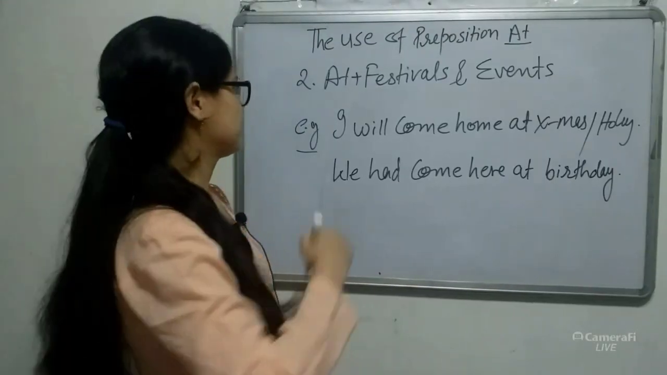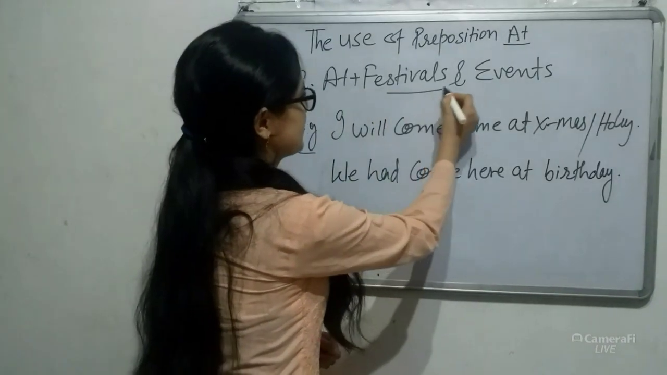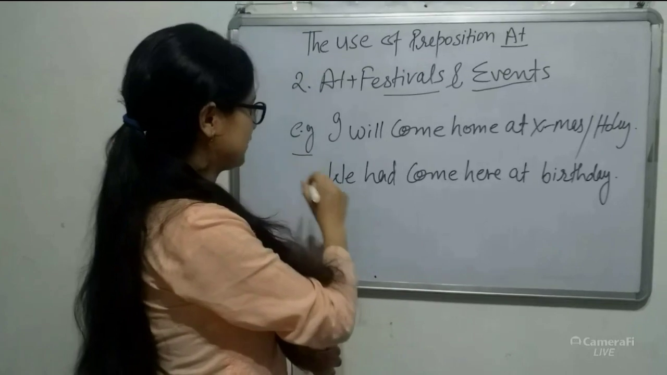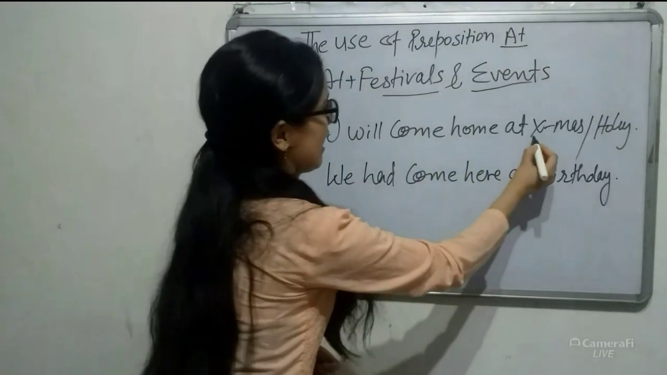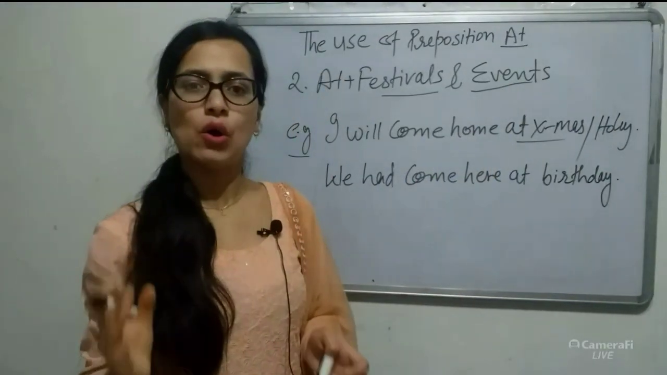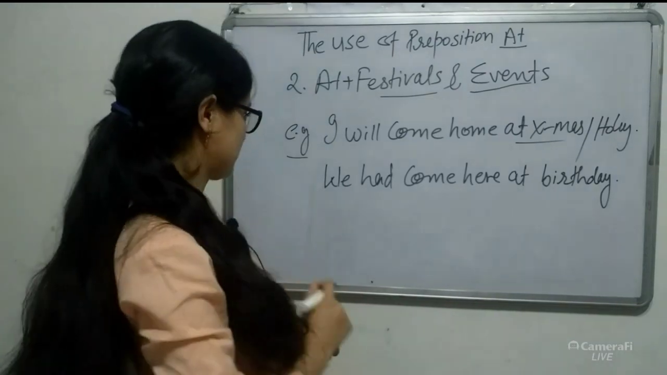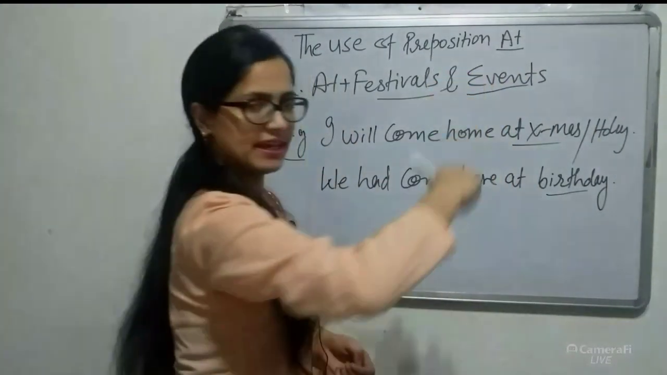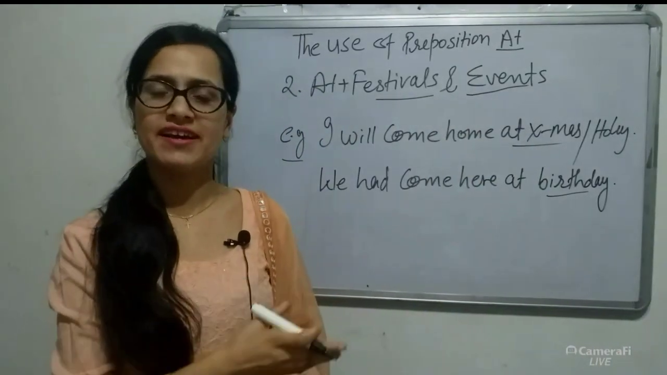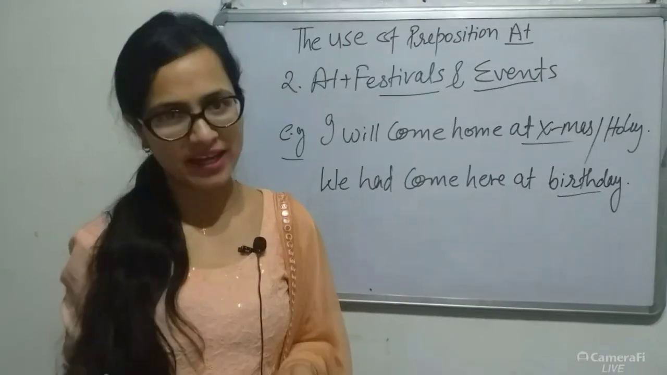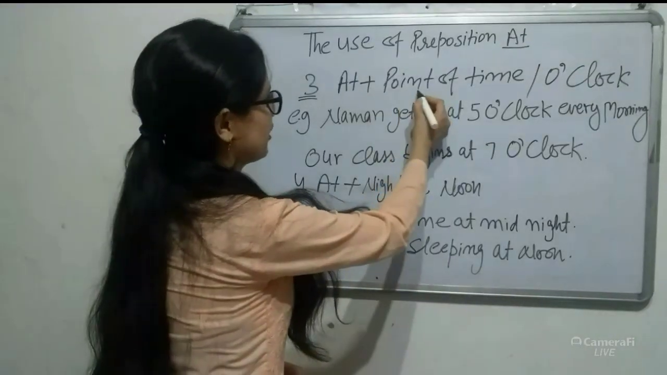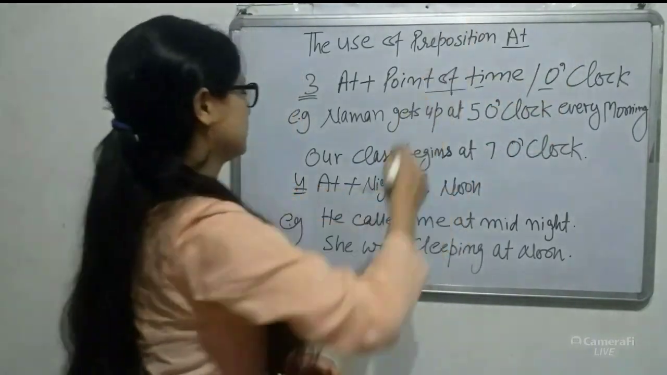Number 2, at plus festivals and events. For example, I will come home at Christmas, Holi, Diwali. We had come here at birthday. So birthday is known here as an event.